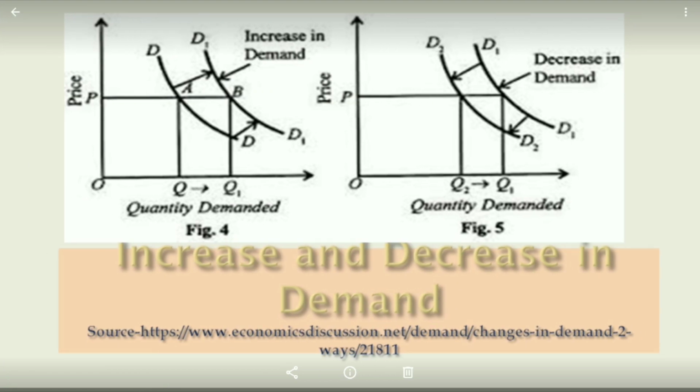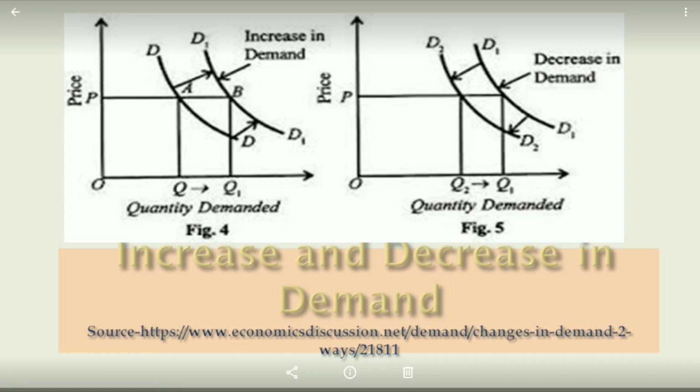Next one, increase and decrease in demand. We have already stated that expansion and contraction of demand happen when quantities demanded of a product change with change in its price and all other factors are constant.